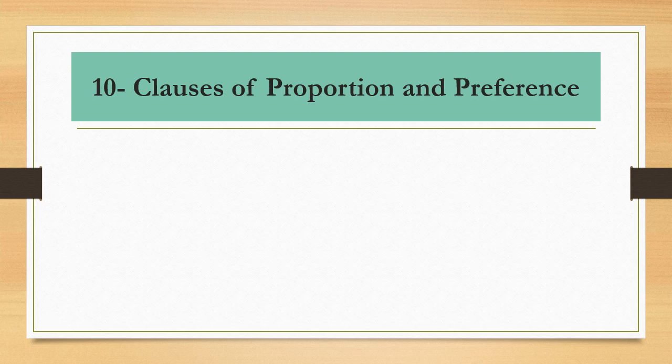The 10th type is clauses of proportion and preference. Proportion اللي هي النسبة أو العلاقة، نسبة العلاقة, and preference اللي هو التفضيل.